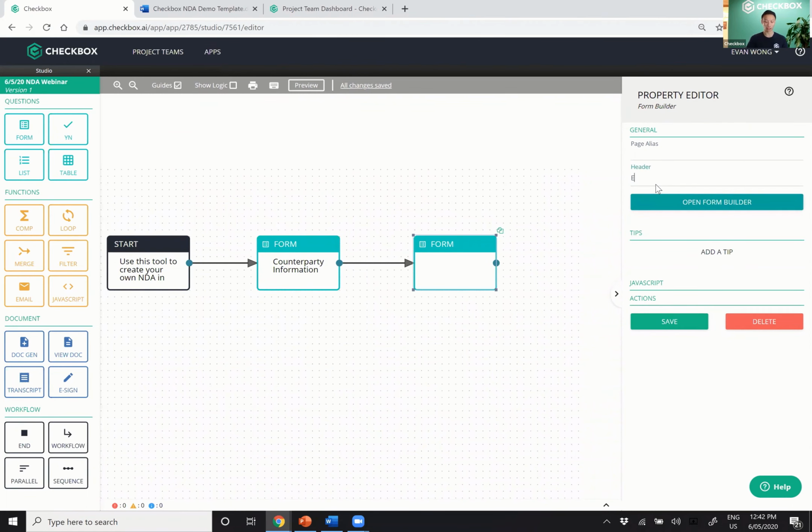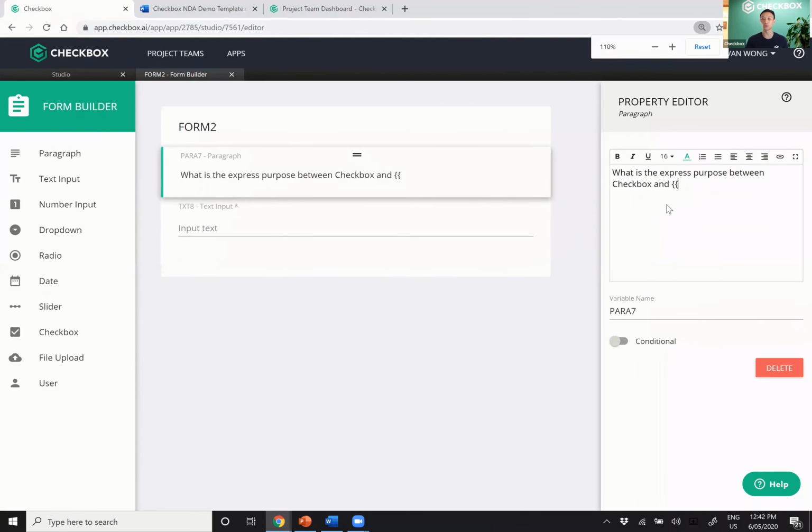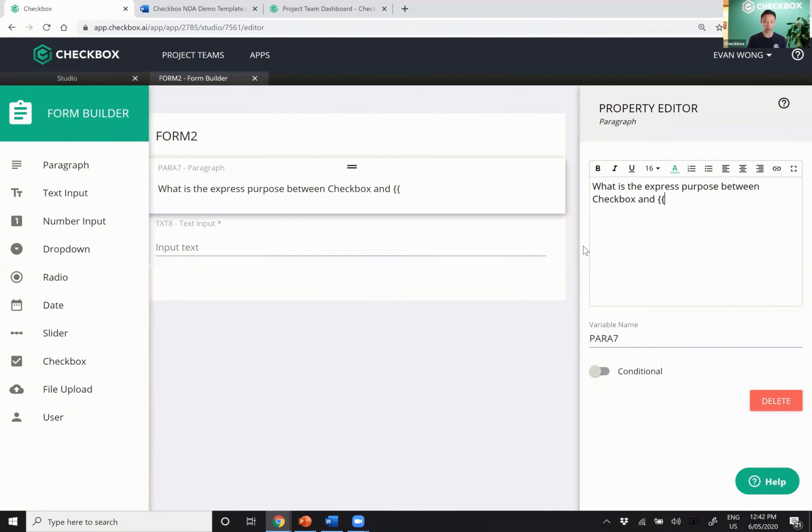Now I'm going to show you something really cool here. We can actually reuse the inputs from the previous questions in future questions as well. So what I'll do here is say, what is the express purpose between Checkbox and, now I want to specify the counterparty. So what I can do is use these double curly braces here. What that tells the system to do is to look at all the variables. And if I type C now, you can see the system suggests all of the variables in the system that match this particular description.